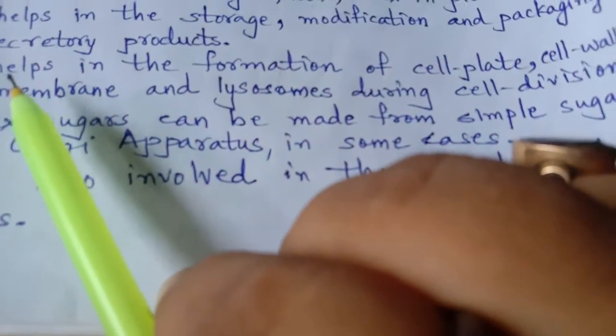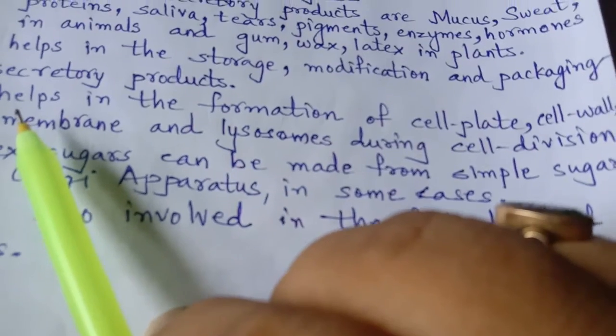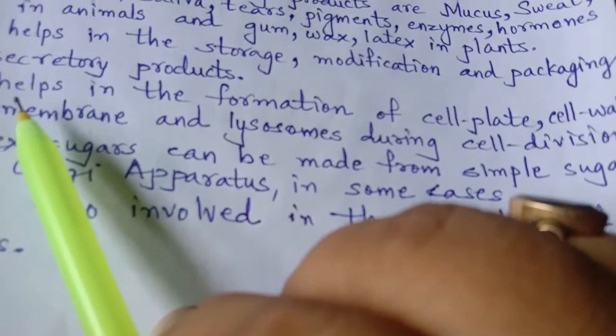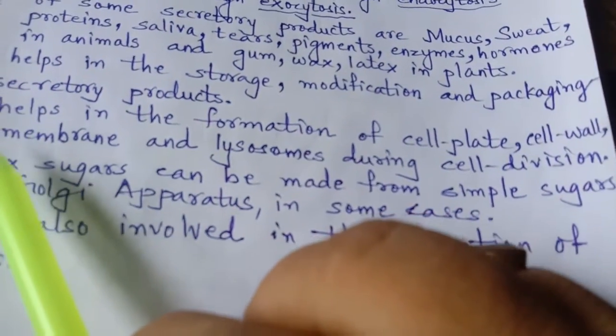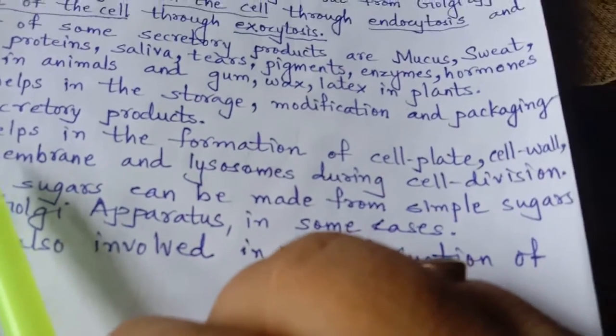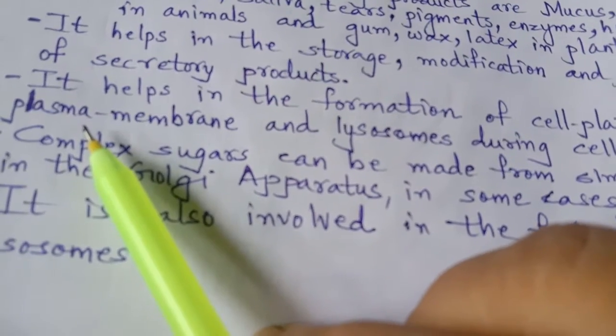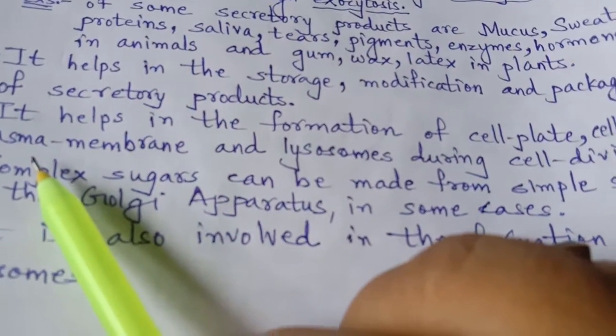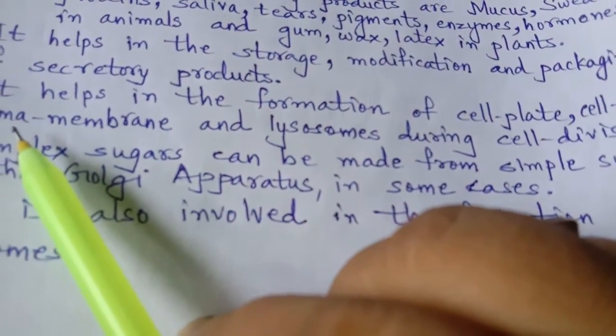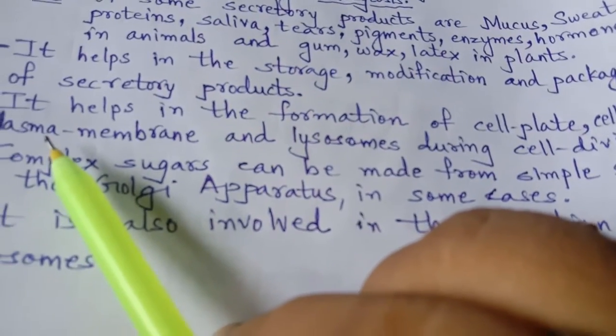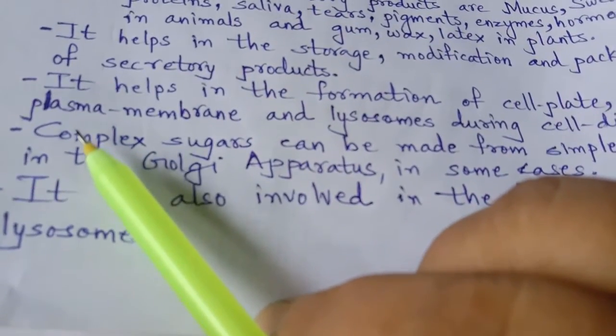When the cell is developing, a complete plate form of the cell is formed with the help of the Golgi apparatus, in the formation of the cell wall, the plasma membrane, and even the formation of lysosomes during cell division.